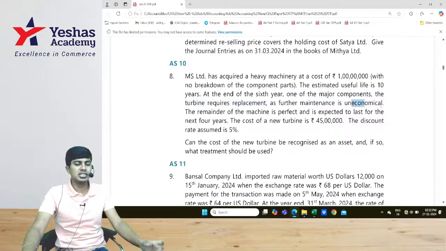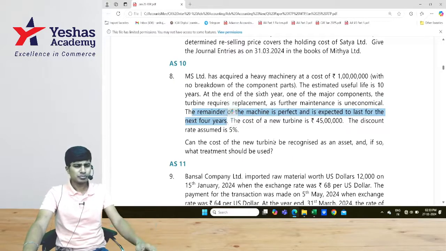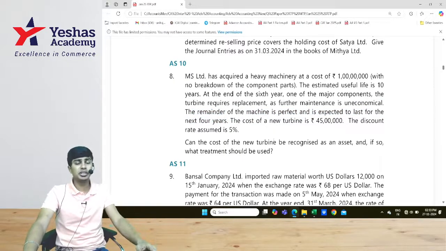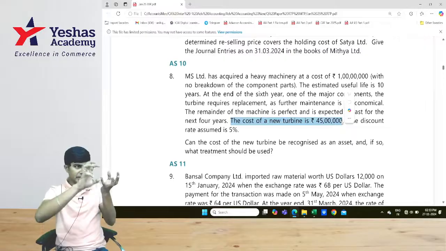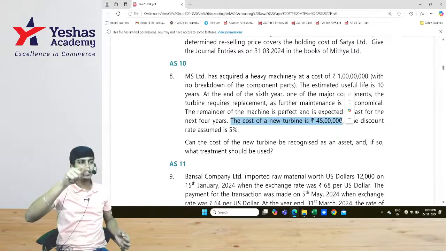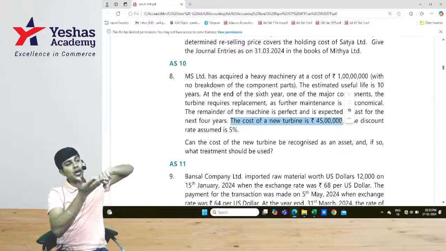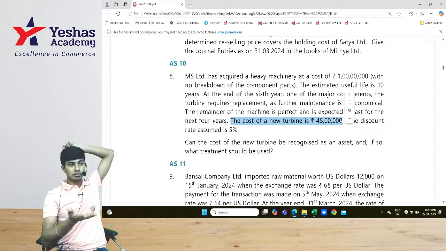And further maintenance is uneconomical. The remainder of the machine is perfect and is expected to last for the next 4 years. 6 over, out of 10, 4 remaining. So they have not given any information on the part removed. They are telling us the cost of the new turbine is 45 lakh. In that machine, the new part is 45 lakh. So now this has to be taken as the basis to determine what would have been the cost 6 years ago.